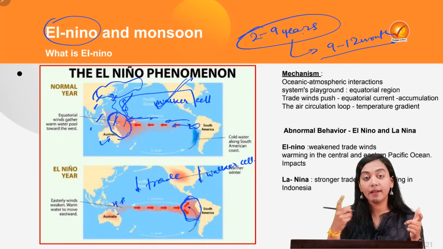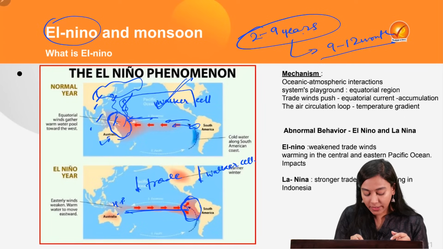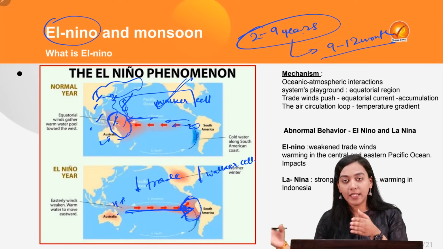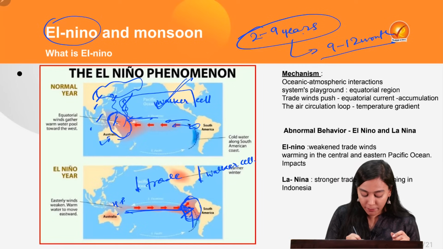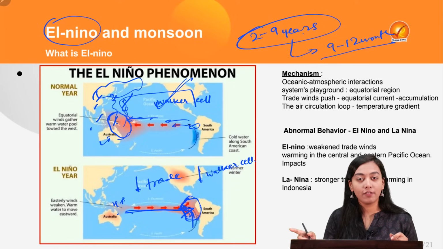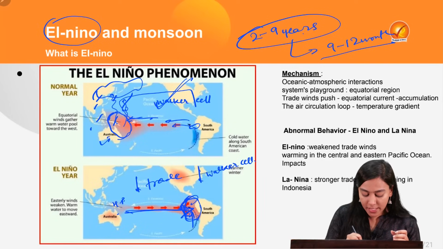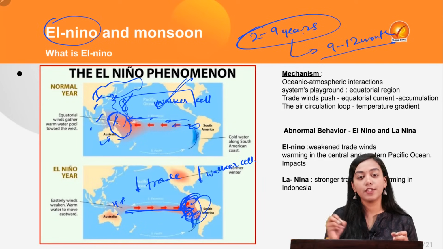So now which current has become stronger? The counter equatorial current, which will be carrying all the warm Pacific waters towards the eastern side. As a result, the upwelling will not happen. This will sadden the farmers, this will sadden the fishing industry over there, and this will also cause heavy rainfall in this region of South America.